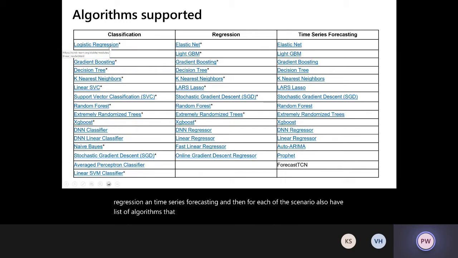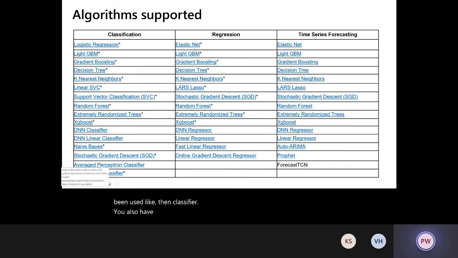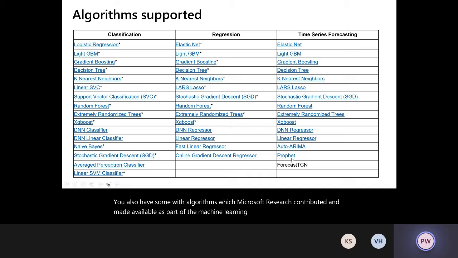And all of these algorithms are brought from some of the open source libraries. So you have some of the algorithms from scikit-learn. You have various different algorithms in TensorFlow, like DNN classifier. You also have some algorithms which Microsoft Research has contributed and made available as part of some of the machine learning libraries. And there are some other libraries like Facebook Prophet.